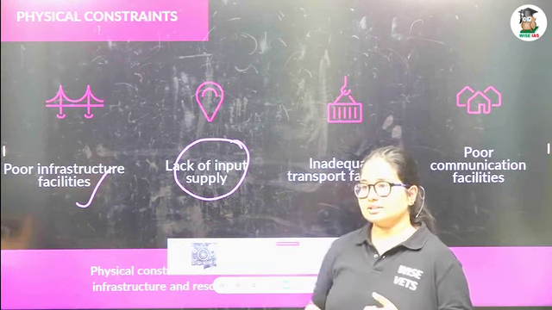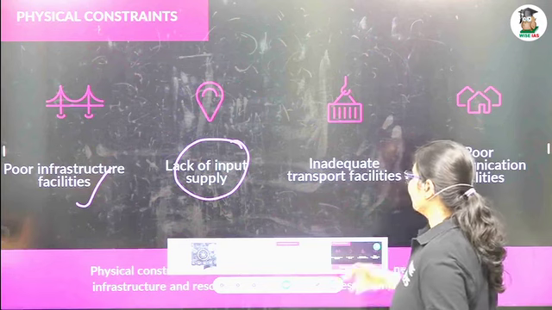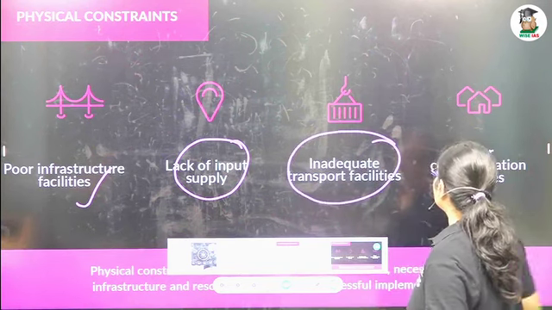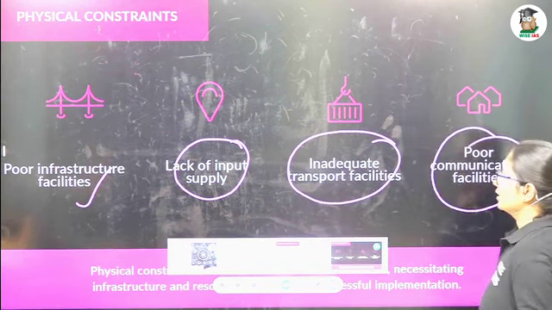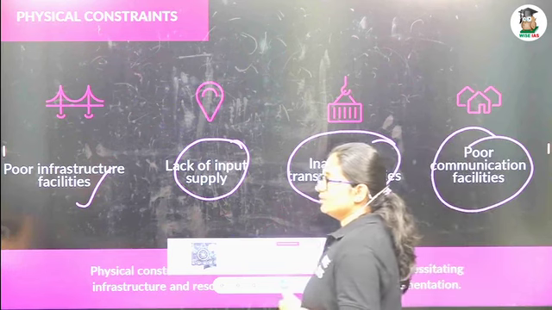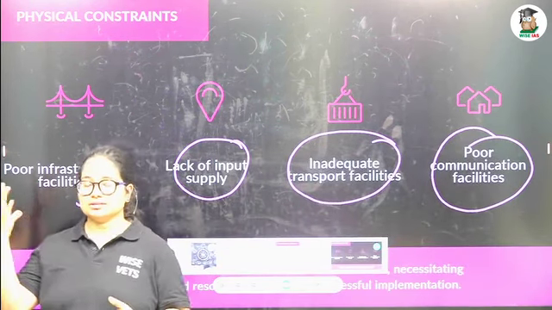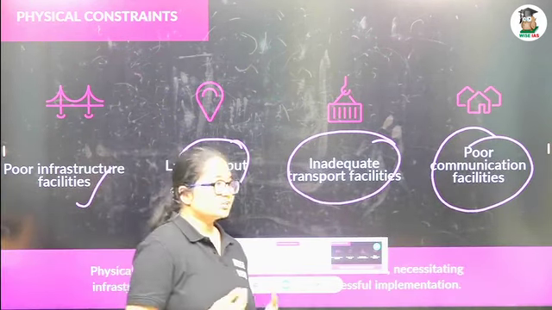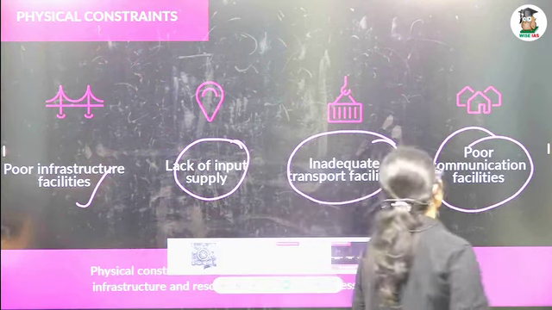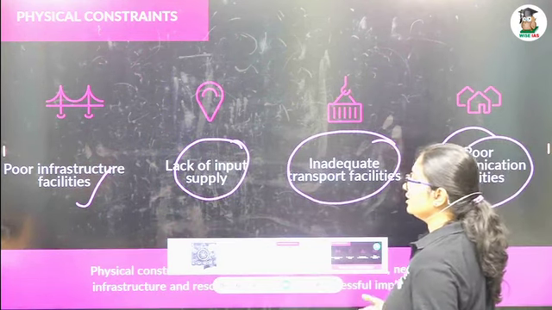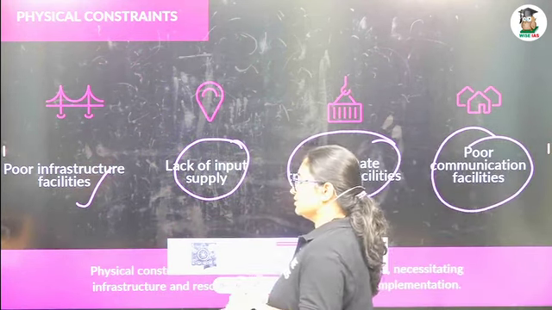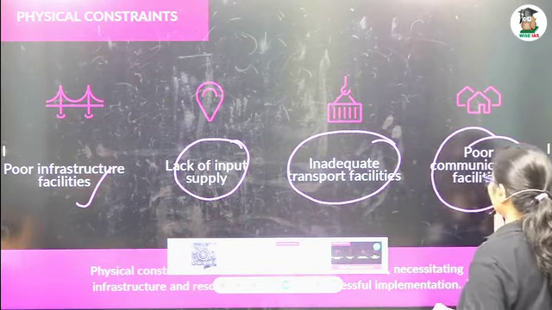So lack of input supply, inadequate transport facilities, and poor communication. There is poor communication between farmers and the researchers because of the extension agent. So what are the 4 points of physical constraints? Poor infrastructure, transport facility, lack of input supply, and poor communication.